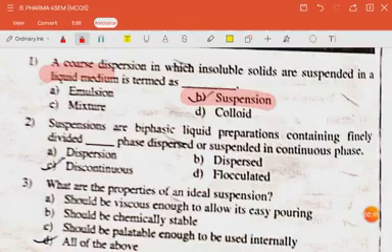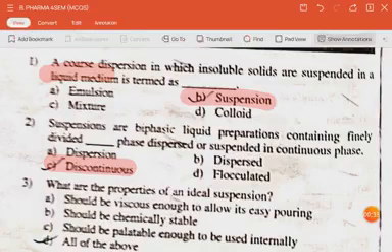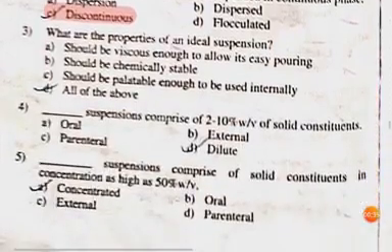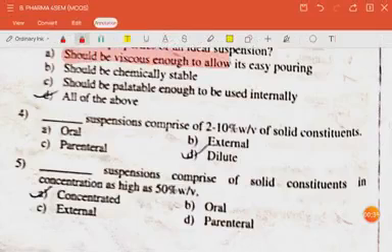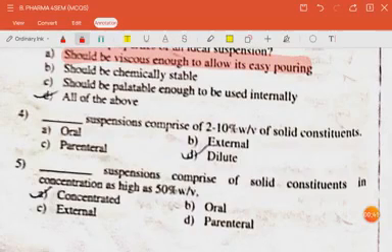The next question is, suspensions are biphasic liquid preparation containing finely divided dash phase dispersed or suspended in continuous phase. The answer is discontinuous. The next question is, what are the properties of an ideal suspension? It should be viscous enough to allow its easy pouring. It should be chemically stable. It should be palatable enough to be used internally. So all of the above.